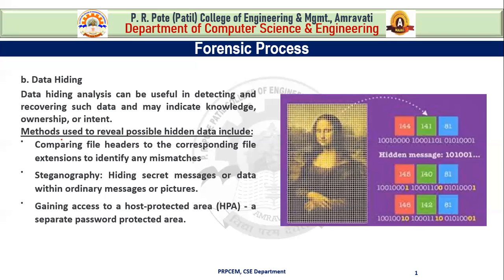Steganography is used to hide a secret message or data within an ordinary message or pictures, or to hide messages inside music, videos, audios, and other file formats. And the third method is gaining access to a host protected area, that means a separate password protected area. So these are the methods which are used to reveal hidden data.